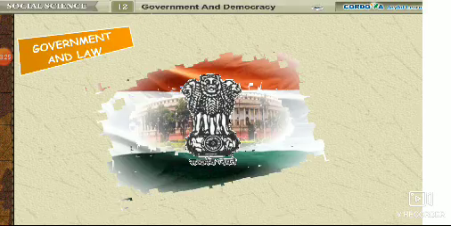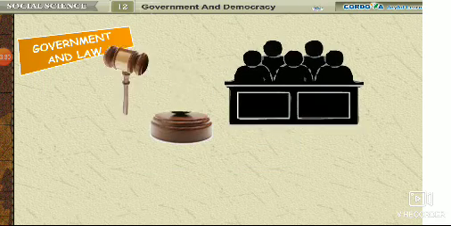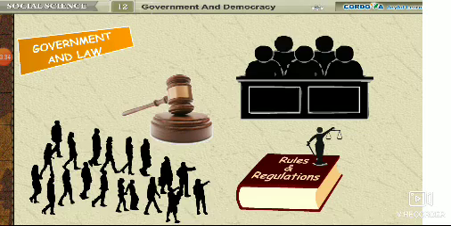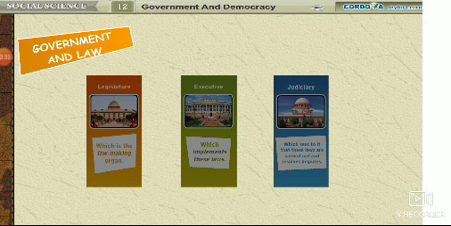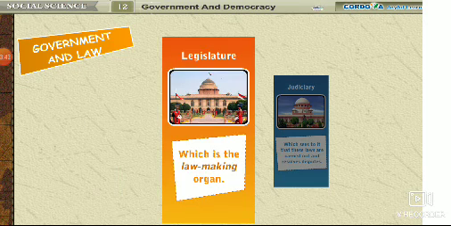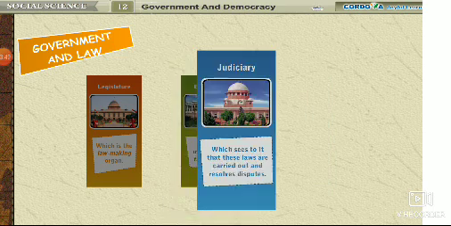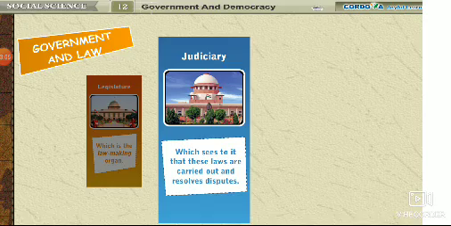Government and law. One of the important functions of the government is to make laws. The people have to abide by those rules and regulations. The functions of the government are carried out by its 3 organs: the legislature, which is the law-making organ; the executive, which implements these laws; and the judiciary, which sees to it that these laws are carried out and resolves disputes.